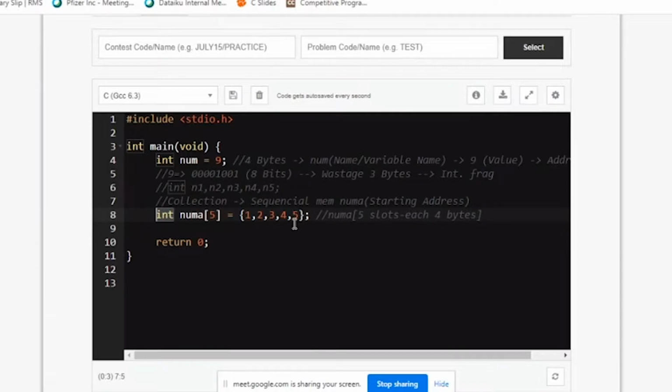So be careful. In your textbooks, it specifies 5 slots, each of 2 bytes, because theoretically we say integer takes 2 bytes. But when we are programming nowadays on a 32-bit or 64-bit machine, I'm repeating this, it is 4 bytes for integer. But in textbooks, you find 2 bytes. So the total memory given for this num is 5 into 4. So total 20 bytes will be assigned. Where will the first number be stored? Where will this 1 be stored?